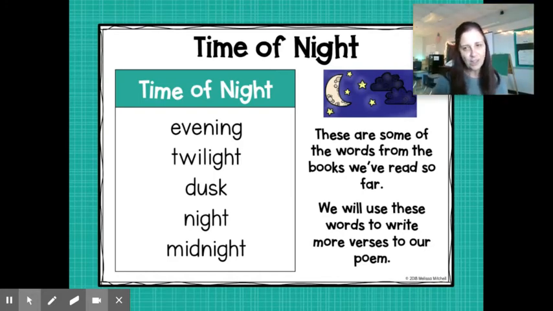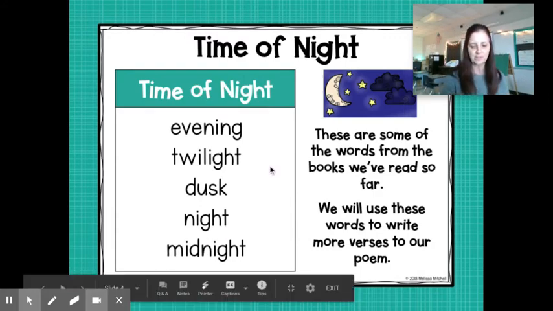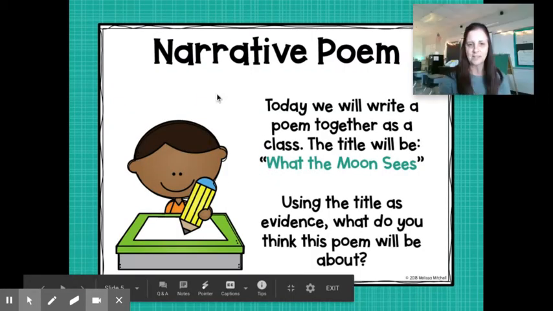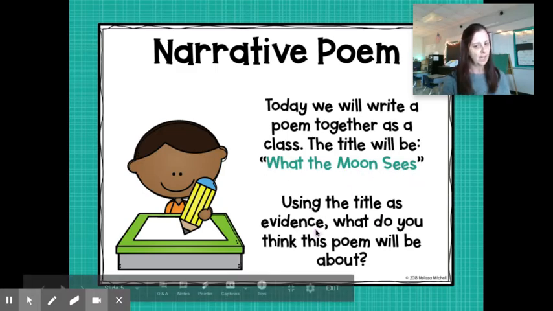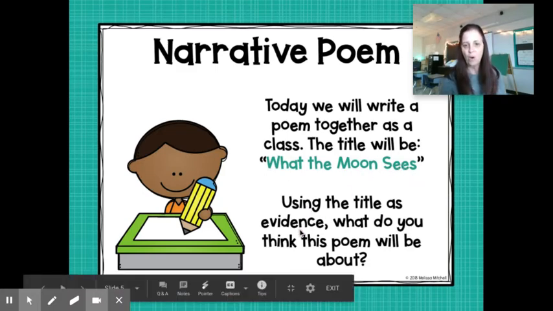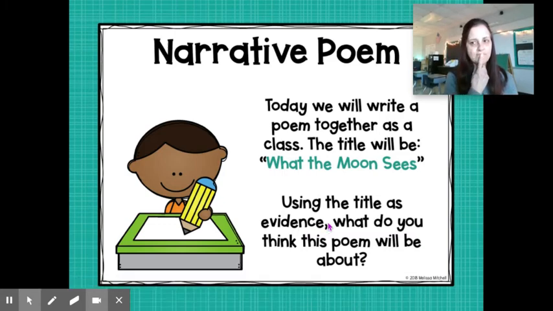So let's take a look at some things about poems first. A narrative poem, and I talked to you about this yesterday too, is a poem that tells a story. Today we will write a poem together as a class, and the title will be What the Moon Sees. Using the title as evidence, what do you think this poem will be about?